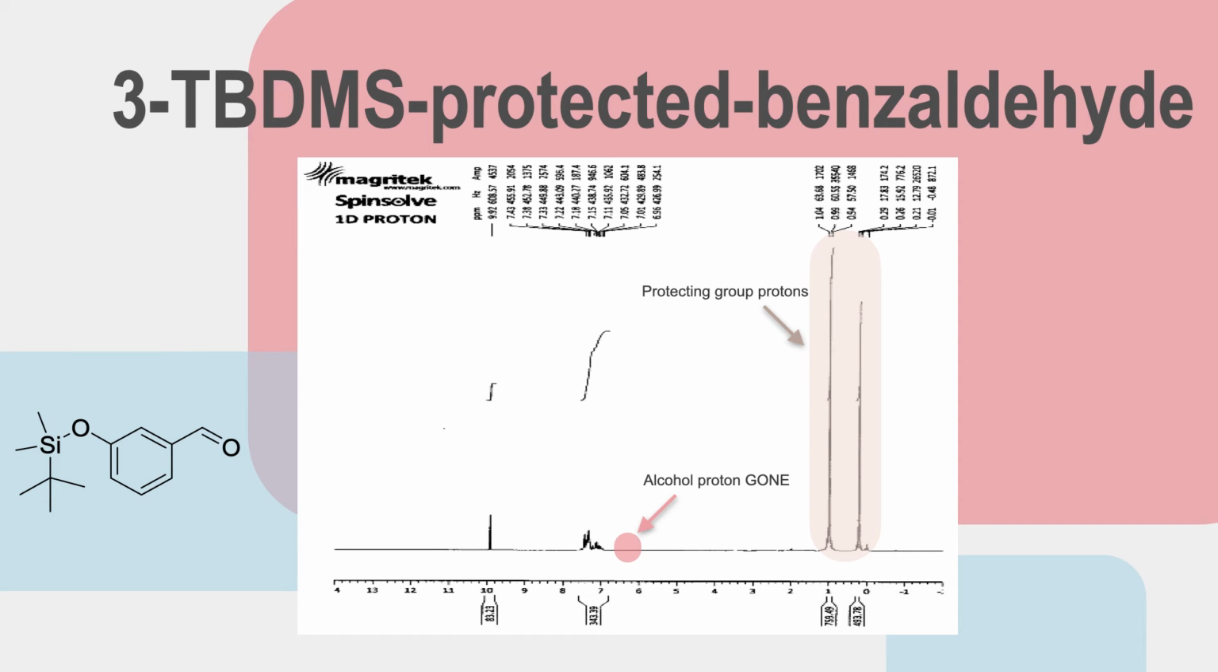This is an NMR spectra of the purified protected aldehyde. We can see the alcohol proton is now gone, and we can see the aromatic protons much clearer. The protons from the protecting group are also present.